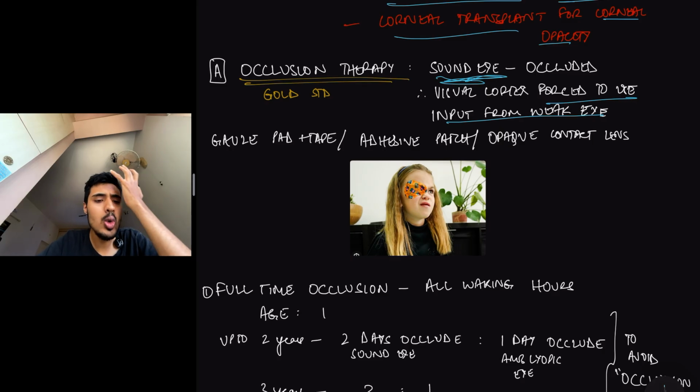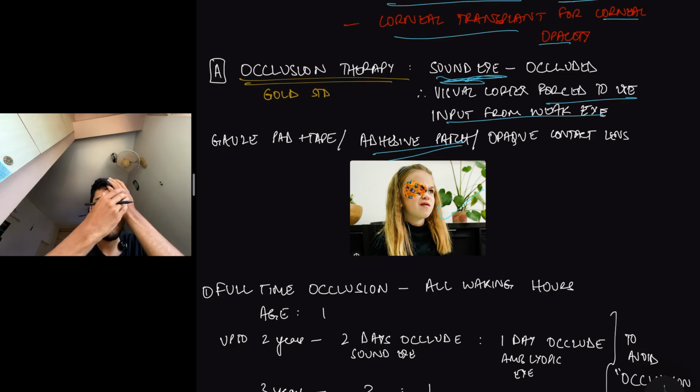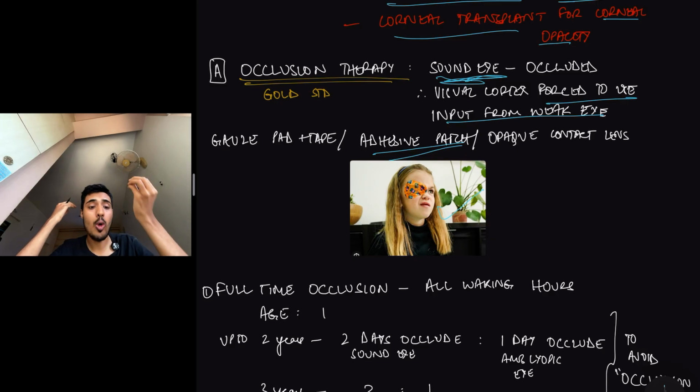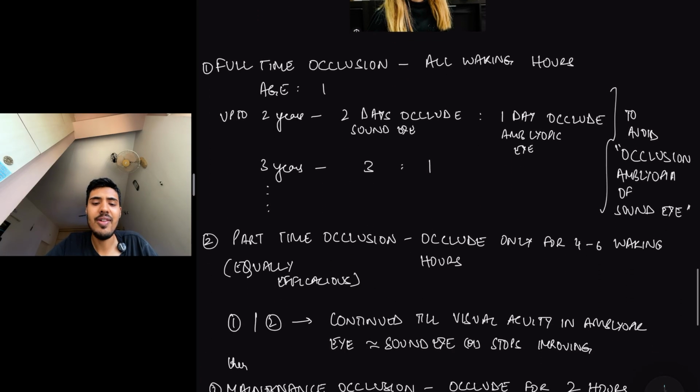So how do we occlude the sound eye? Here you can see an adhesive patch in this picture. You can also put a gauze pad and stick it with tape. You can use an opaque contact lens, etc. Now, under this occlusion therapy, there are various types.